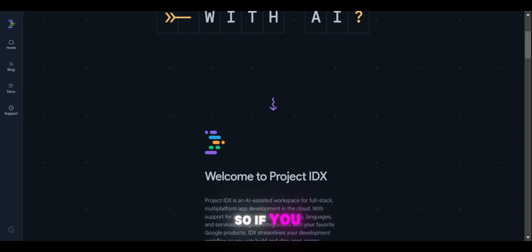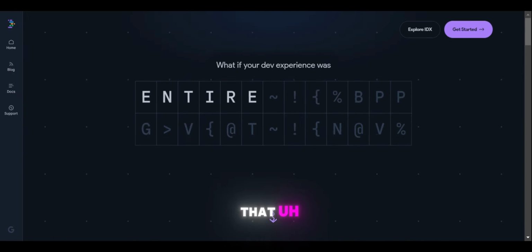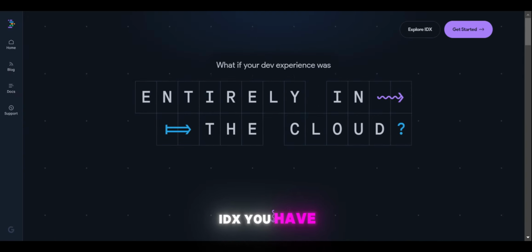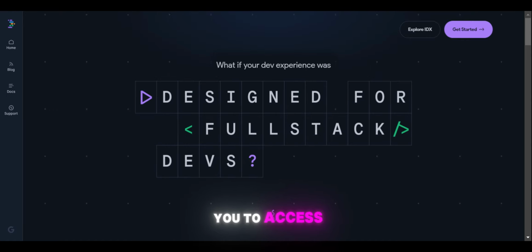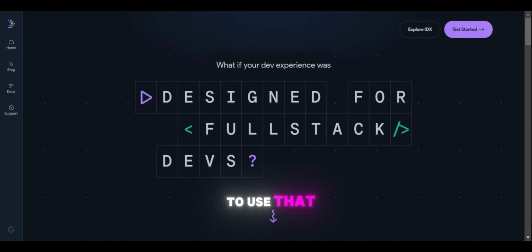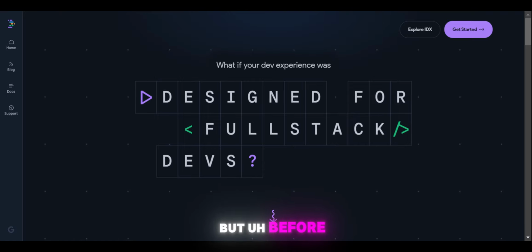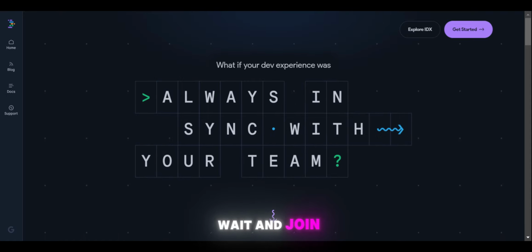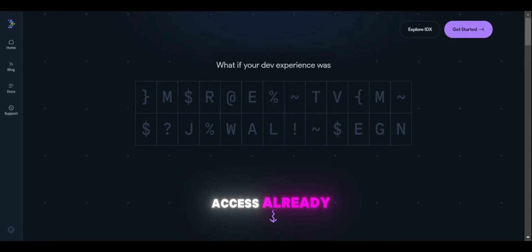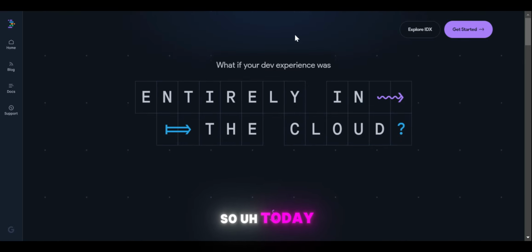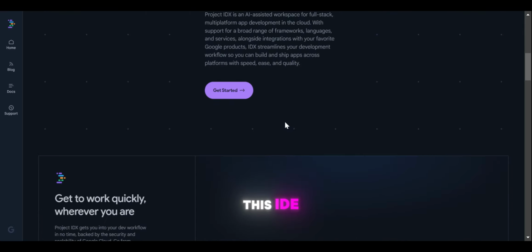So if you want to access that IDX, you have to wait for a while. Google allows you to use that IDE, but before that you have to join the wait list. Then after a while Google gives you permission to use and access this beta version. So I got that access already. So today I will explore this IDE with you.